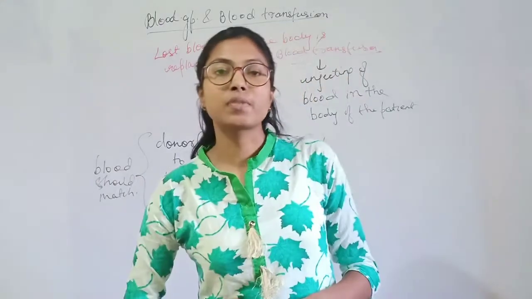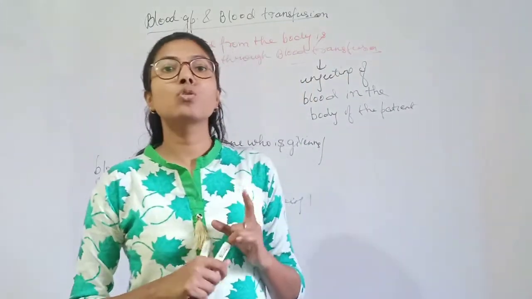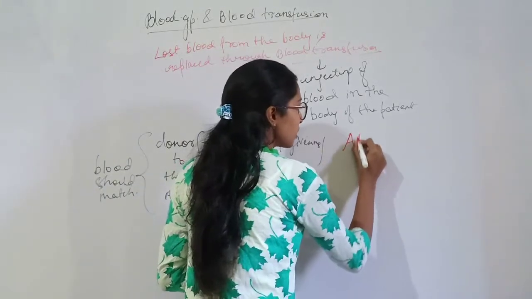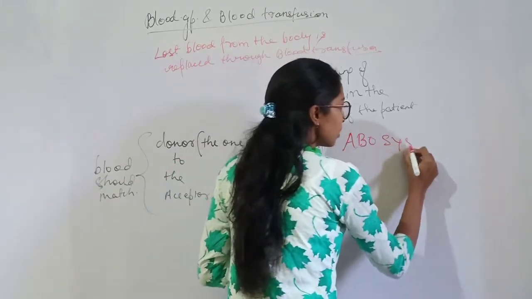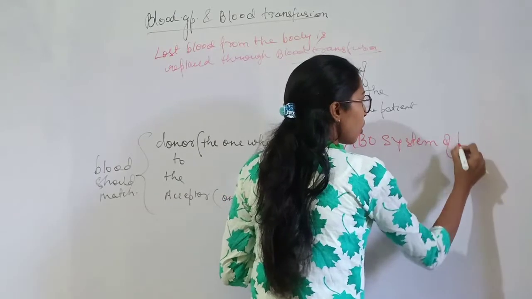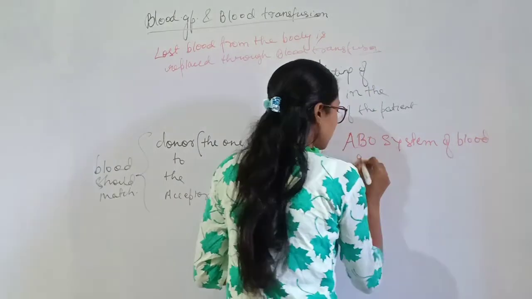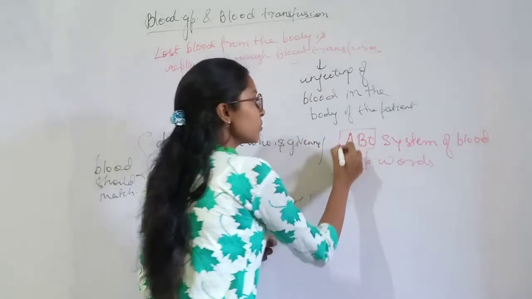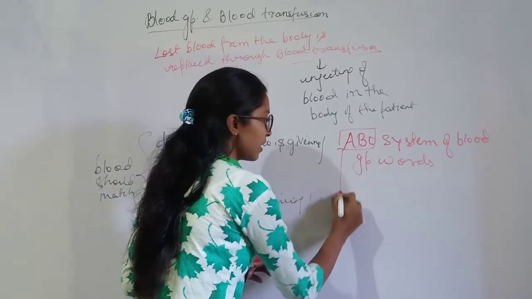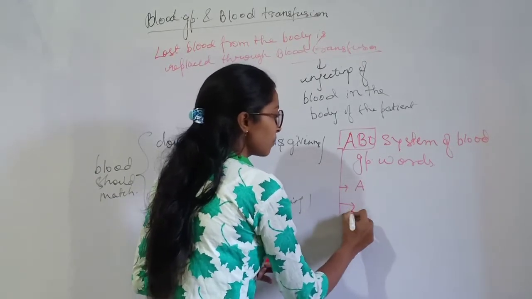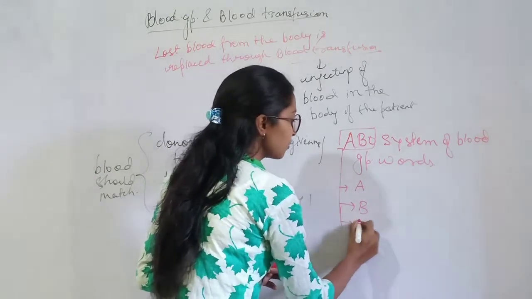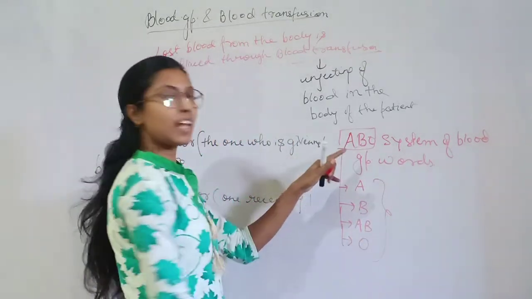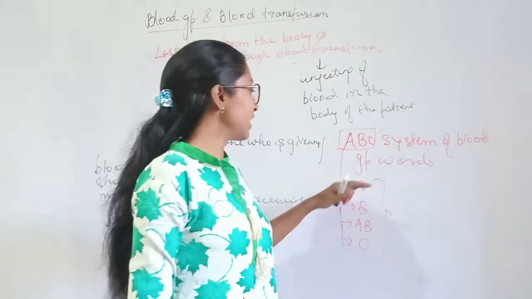Now what about blood groups? In our system, the ABO type of blood group works. This ABO system is categorized into 4 types: blood group A, blood group B, blood group AB and blood group O. So these are the 4 types of the ABO system of blood in our body.